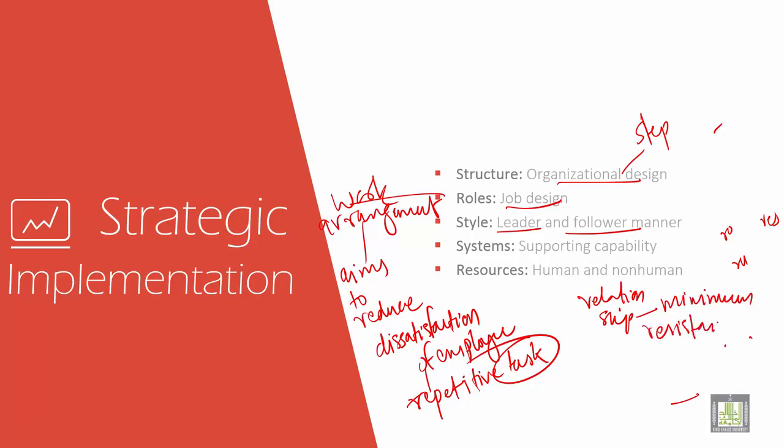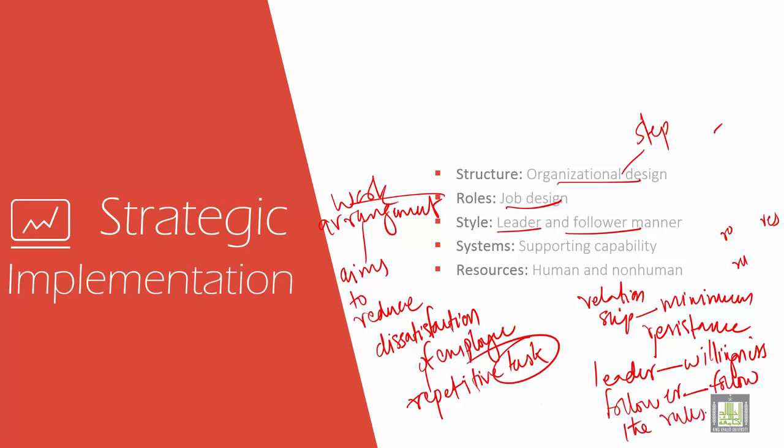Resistance means, for example, when a leader says something, the leader must have a willingness, and the follower should follow it. The follower should follow the willingness and the rules. It goes hand in hand. That is very, very important.